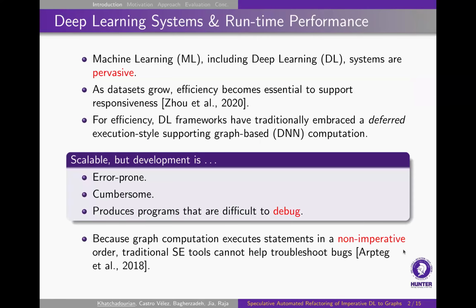So deep learning systems and runtime performance are important. As machine learning, including deep learning, gets increasingly pervasive, efficiency becomes essential to support ever-growing data sets. Traditionally, deep learning frameworks have embraced what's called deferred execution style programming that supports graph-based deep learning neural network computations. However, it has been shown to be error-prone, cumbersome, and produces programs that are difficult to debug. Because graph computation executes statements in a non-imperative order, traditional software engineering tools, for example debugging tools, cannot easily assist with troubleshooting deep learning programs written in this style.